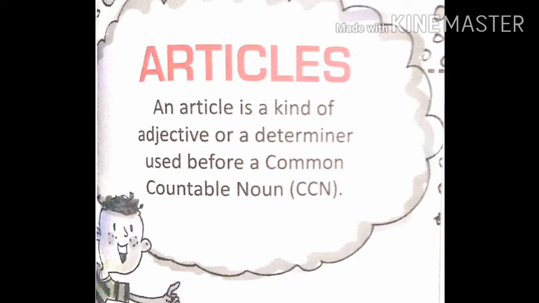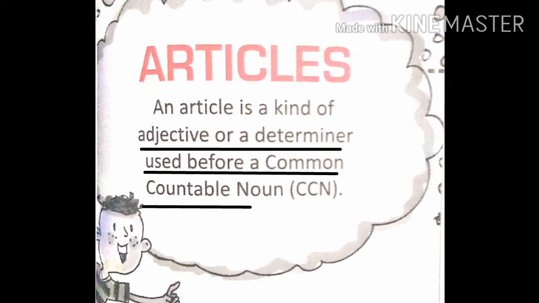When we talk about articles, the first words that come to our mind are a and the. But actually, what are these a and the? An article is a kind of adjective or a determiner used before a common countable noun. A noun which is common and countable also.